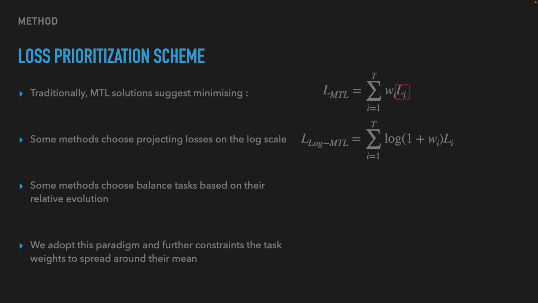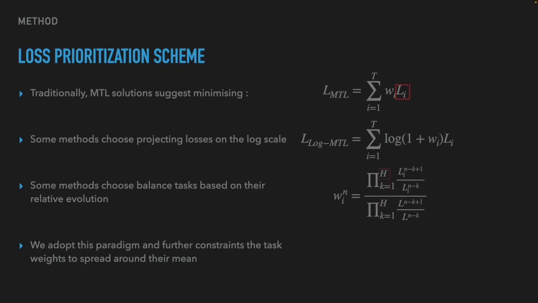Instead, task weights should ideally adapt dynamically throughout training, being able to focus on the more difficult tasks at a specific time during optimization. We therefore follow this paradigm introduced by previous research and extend it to use a history h of epochs, as shown in this equation. Particularly, the numerator represents the evolution of a given task i over a history h of epochs, while the denominator represents the evolution of the overall progress of the model over the same history h.